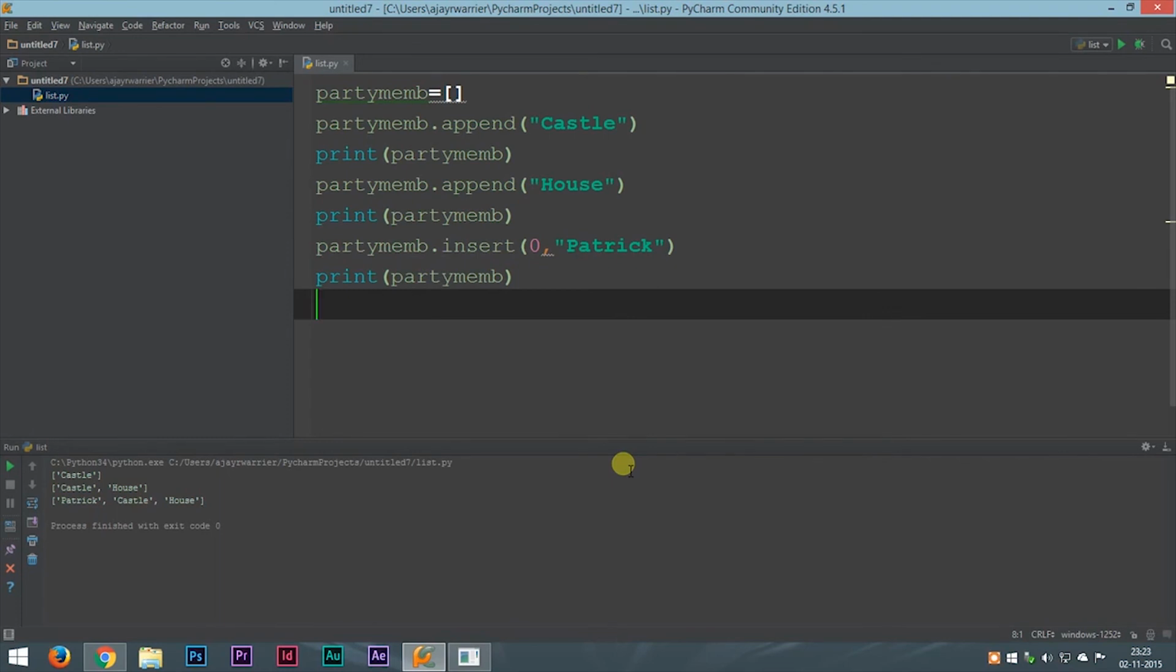You were making a party list, remember? You made your list. It has Castle, House and Patrick. These are 3 members who are going to attend your party. But suddenly, House calls in and tells you that he cannot attend the party. He has some other plans. So you want to delete his name from the list. How can you do that? You can do that by using the remove method.